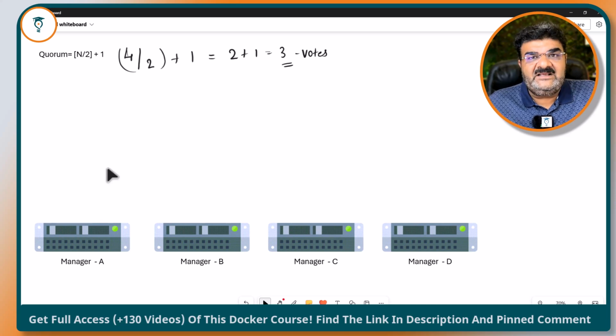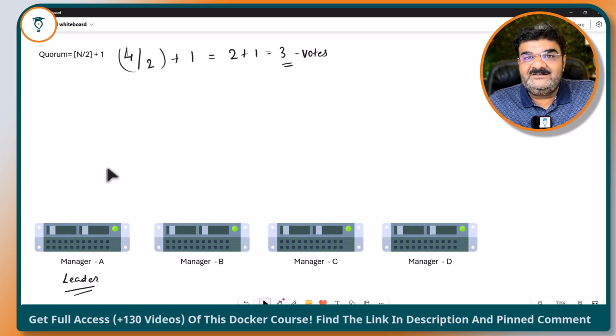When you start everything, there will be no issue. Let's say that we have 4, so manager A started first. He will be leader and B, C, D will give him their vote, and everything will be normal and this will become leader.